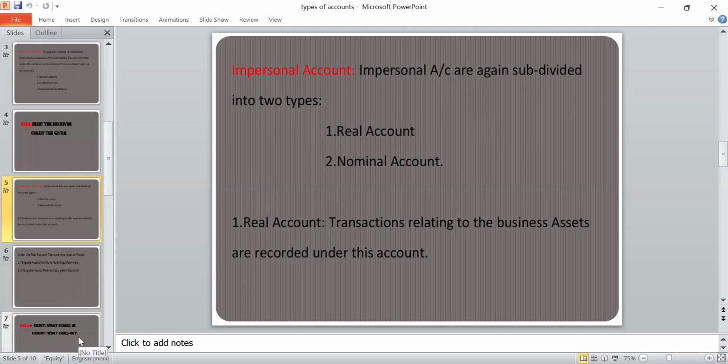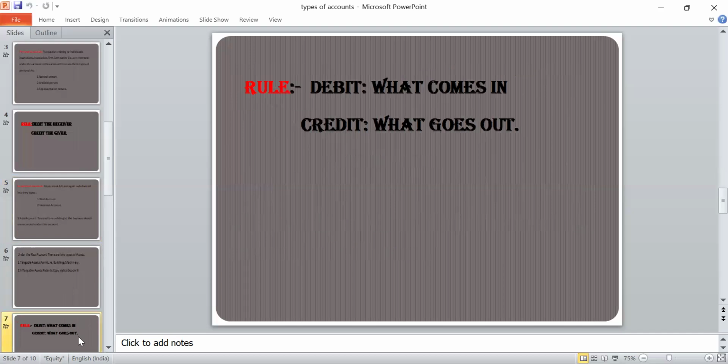Now, the rule for real account. Real account rule is debit what comes in, credit what goes out. So, real account deals with assets, to record asset related transactions. For example, furniture purchased. Furniture is a tangible asset, so that's why it is related to the real account.